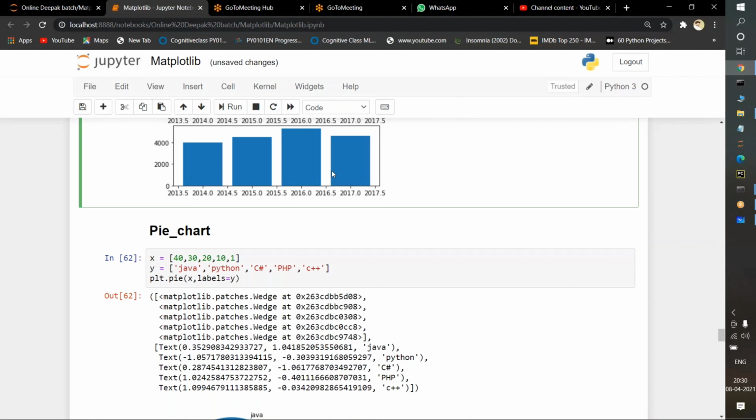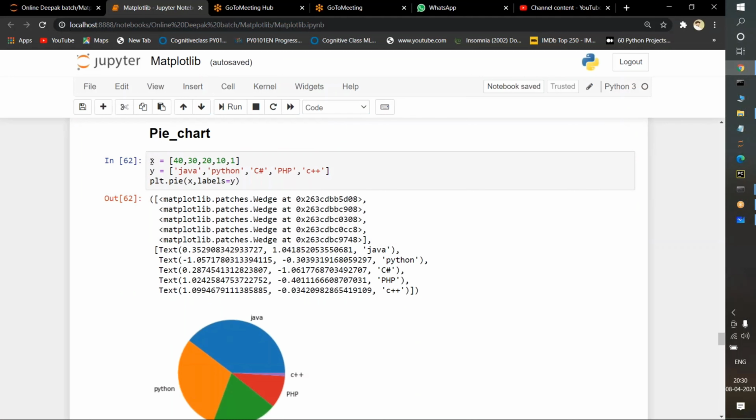It is very easy. What I'm doing here is taking X values 40, 30, 20, 10, 1, and Y as programming languages like Java, Python, C#, PHP, and C++. For the pie chart, the keyword used is plt.pie. Inside the parameters I pass X, which means the values 40, 30, 20, 10, and 1. Then labels equal to Y. What do you mean by labels here?